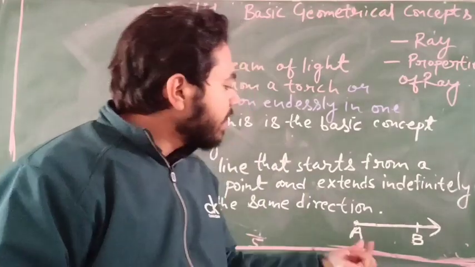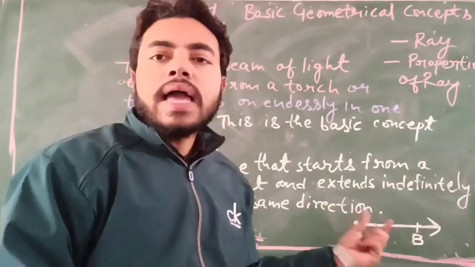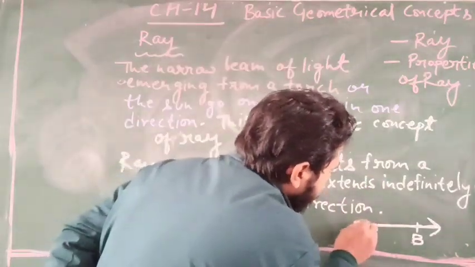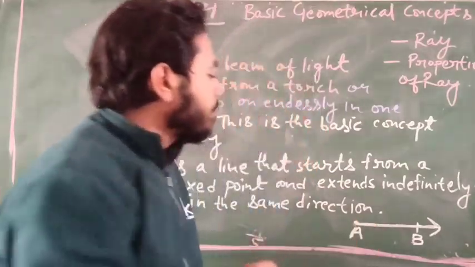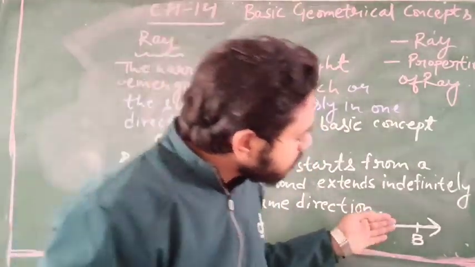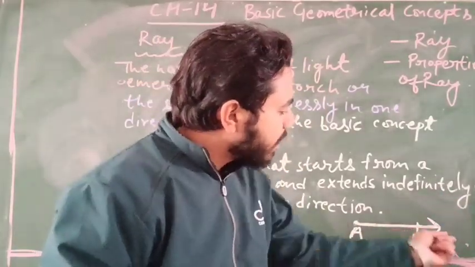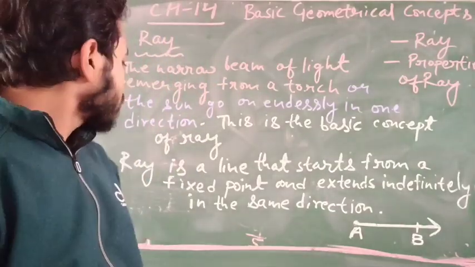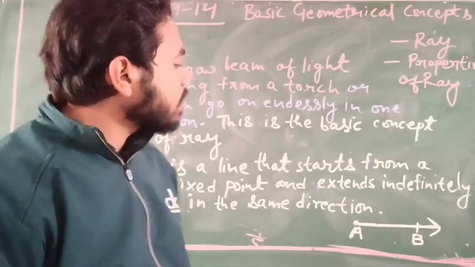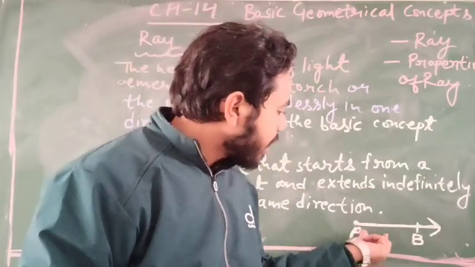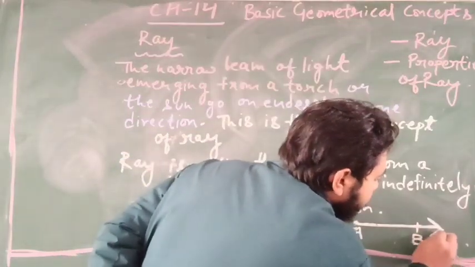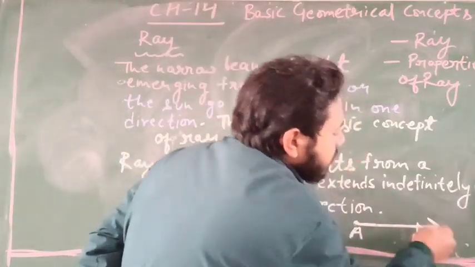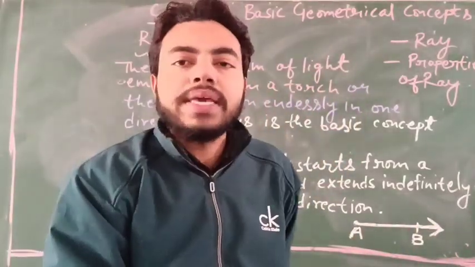It means it has a starting point, which we can call its end point or initial point, and it continuously moves in the direction of B. Here is the example of ray AB, and this arrow shows that it is continuously moving in the direction of B.